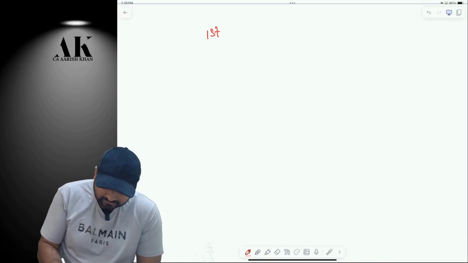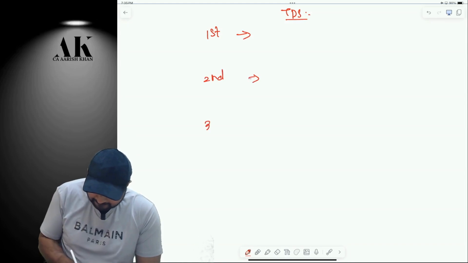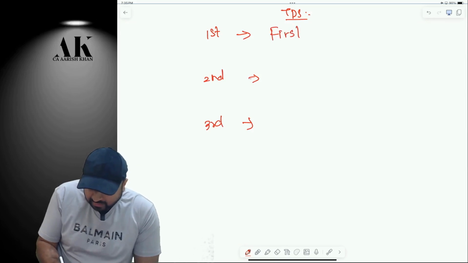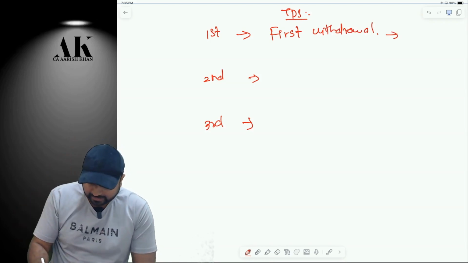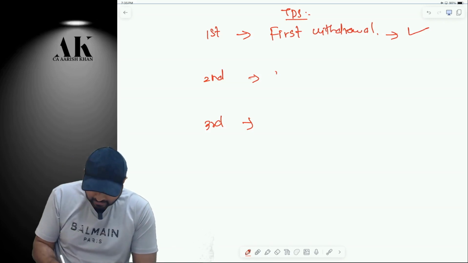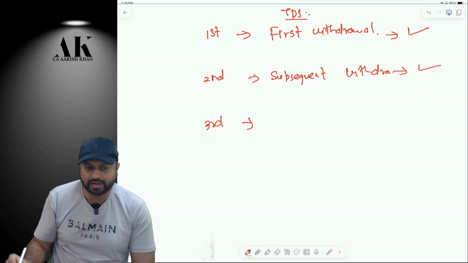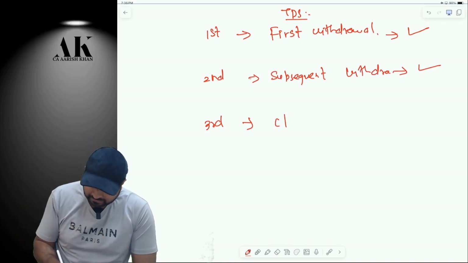First, second, and third. Listen carefully. When you do the first withdrawal of the year, the TDS provision is separate. When you do a subsequent withdrawal of money from your online Dream 11 account, then the TDS provision is different. And on closing balance, the TDS provision is different.